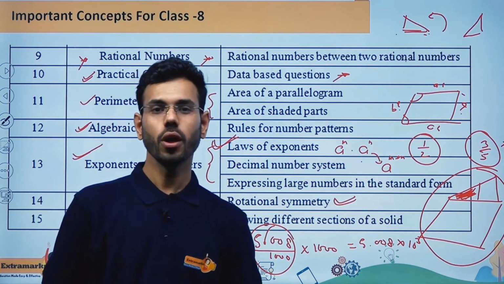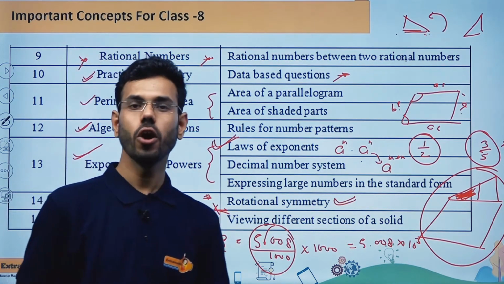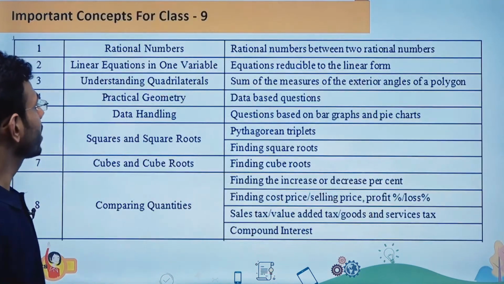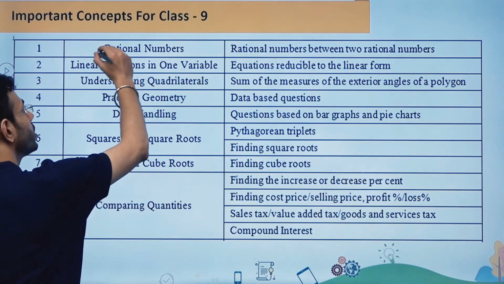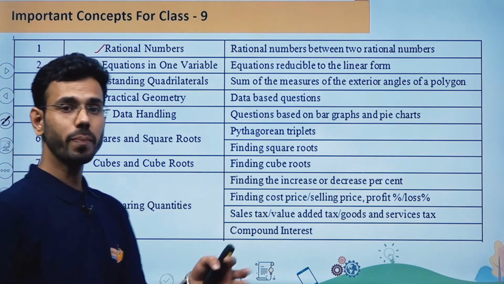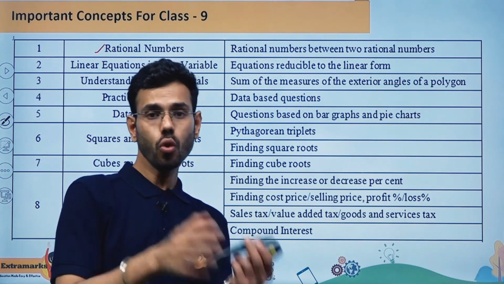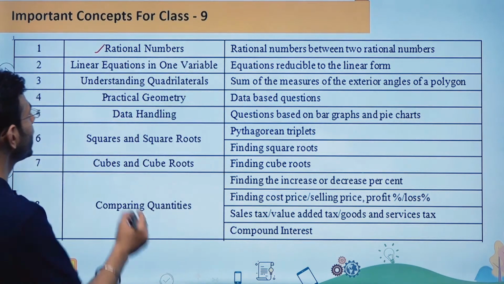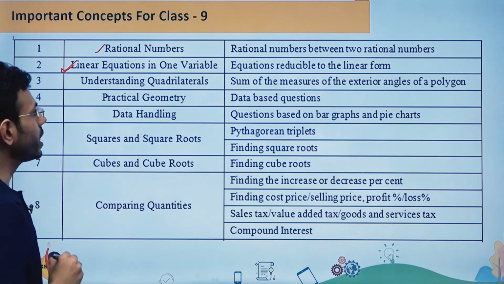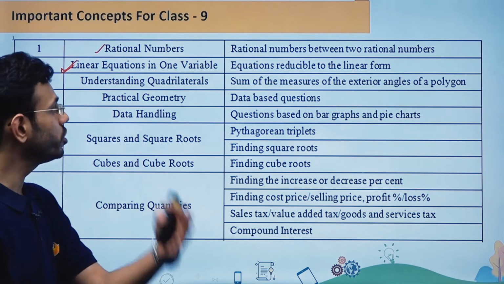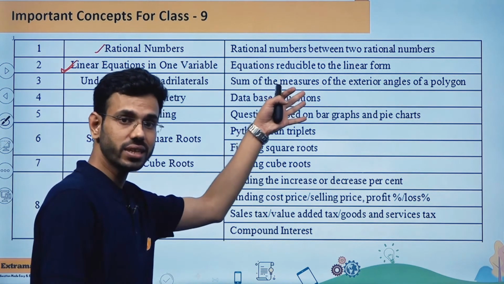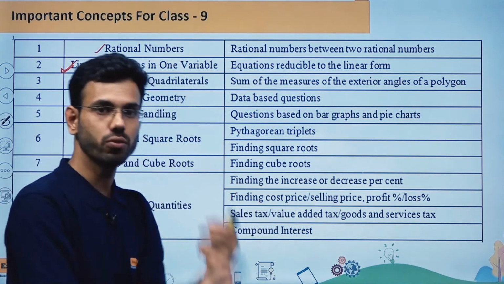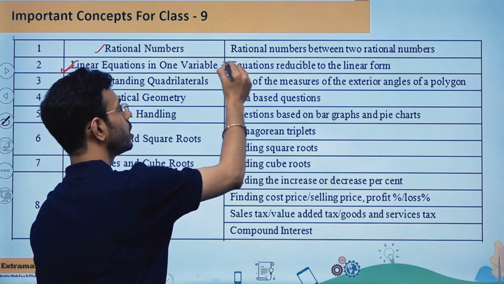And so students, now I'm going to discuss the important concepts for class 9. The concept they are going to ask you is rational numbers. From this chapter, the important part is inserting 2 or more numbers between given 2 rational numbers. The next chapter is linear equations in one variable. You should know how to solve the linear equation and how to reduce the given equation to the form of linear equations. From there they can ask you a question.